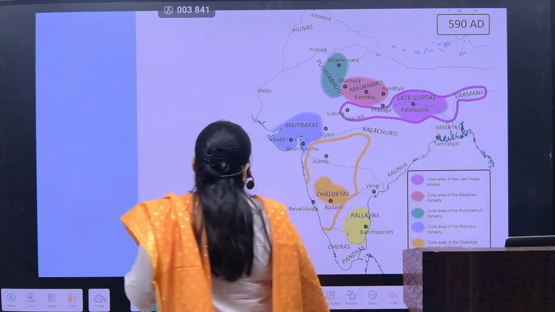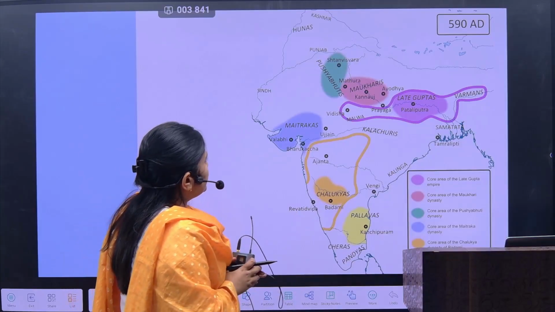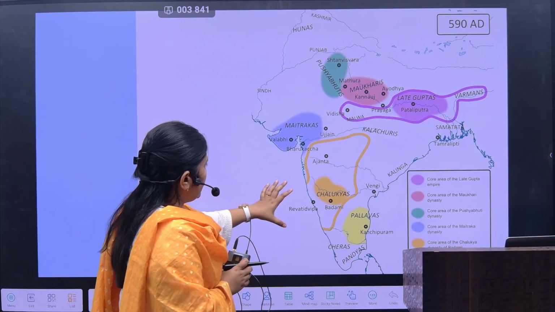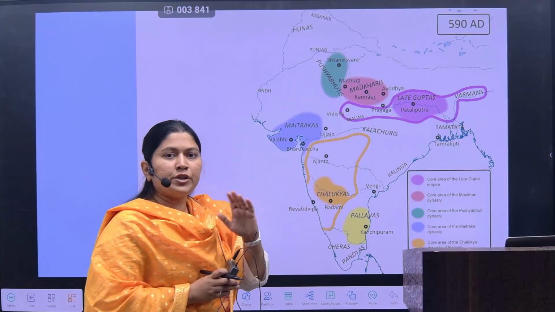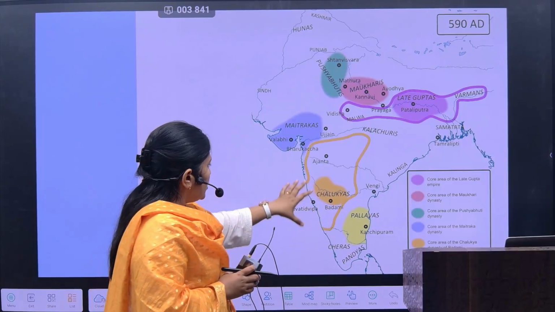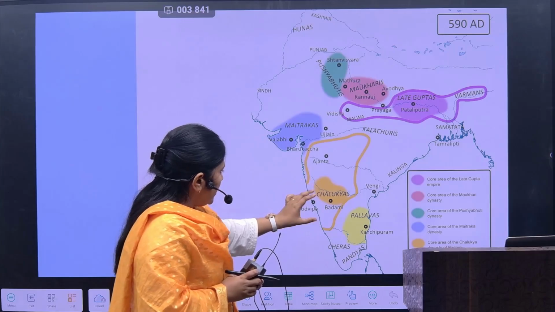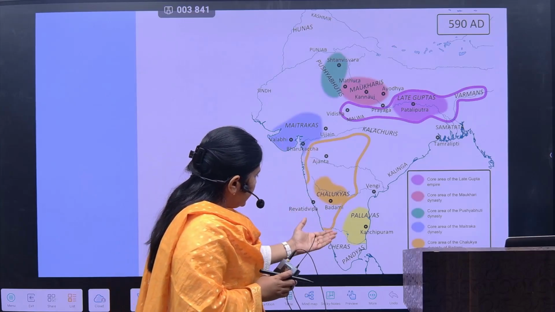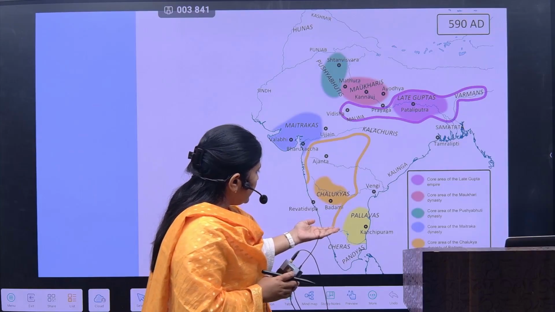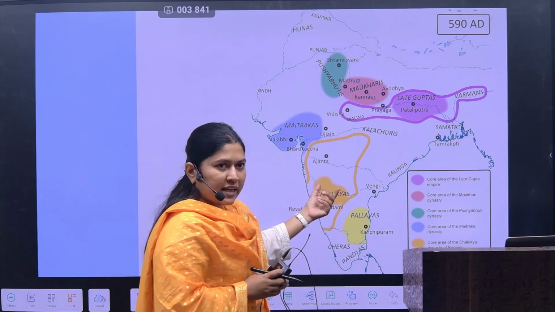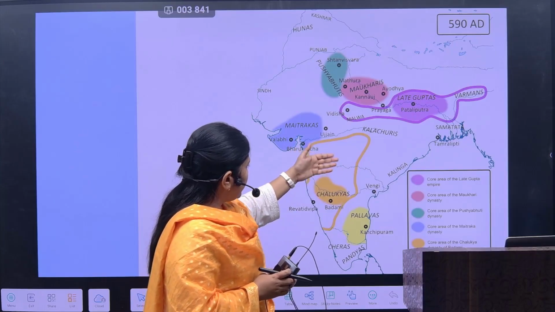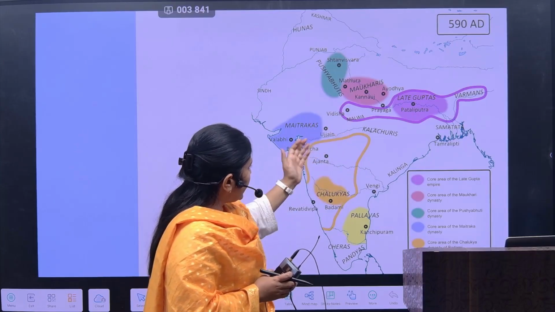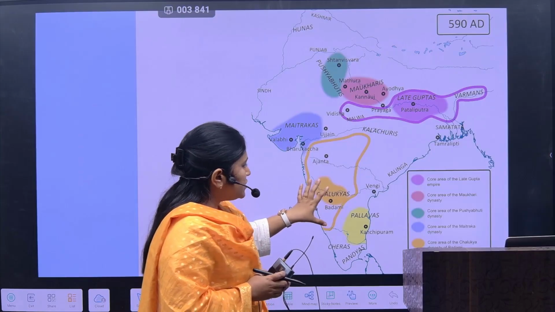Now if we want to see the geographical location of the Chalukyas, we are majorly talking about the history of the 6th century to the 8th century. So this is the Chalukyas. They would extend up to the Kaveri river. Of course the capital is below the Krishna river, and the region above the Godavari has also been acquired by the Chalukyas.